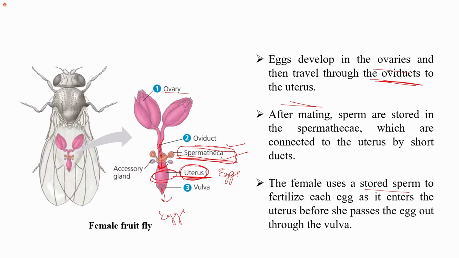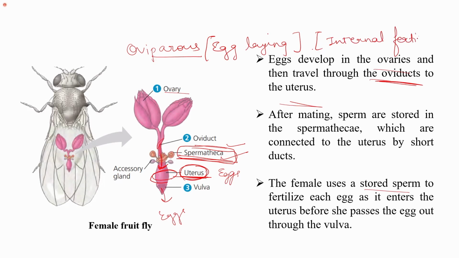so through this the eggs are being passed. So mostly they are oviparous. That is, they form eggs, egg-laying organisms. They are oviparous. And they have internal fertilization, as we see that the fertilization happens inside the body of the female. So the fertilization is happening inside the body of the female. So they have internal fertilization. They are oviparous. That is, they are egg laying.